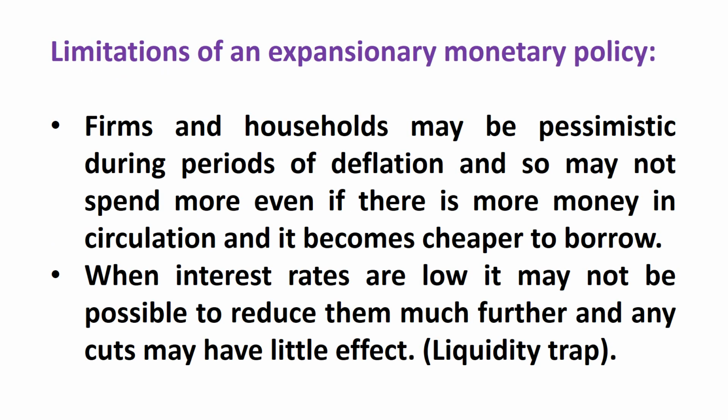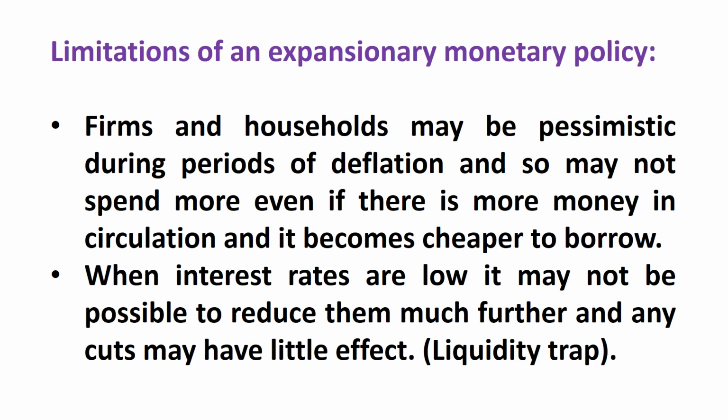Now, limitations of an expansionary monetary policy. Previously, we studied limitations of contractionary monetary policy. Now we are discussing limitations of an expansionary monetary policy. Point number one, firms and households may be pessimistic during periods of recession or deflation, and so may not spend more even if there is more money in circulation, or it becomes cheaper to borrow. What does that mean?